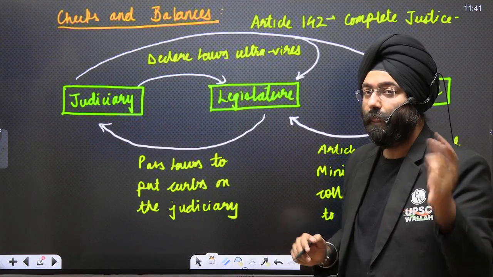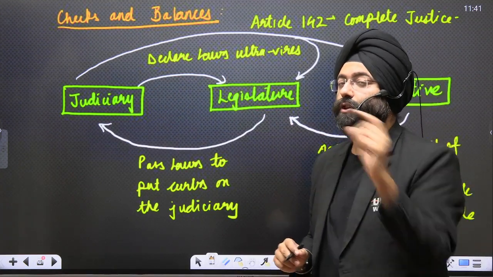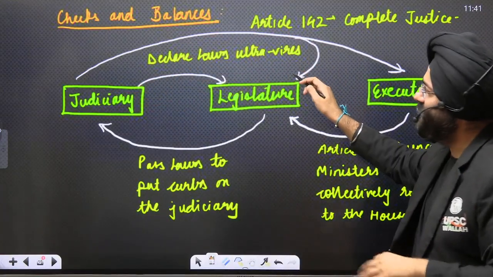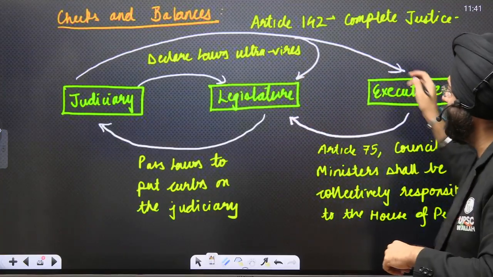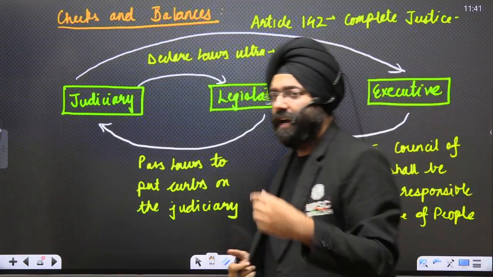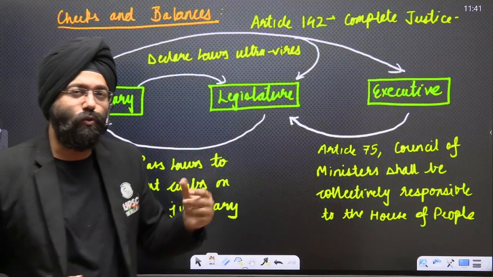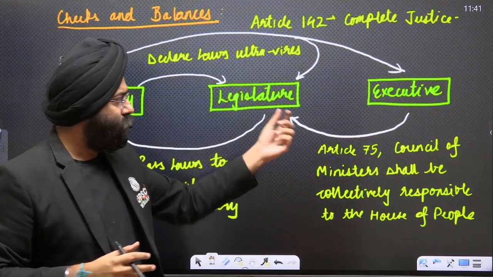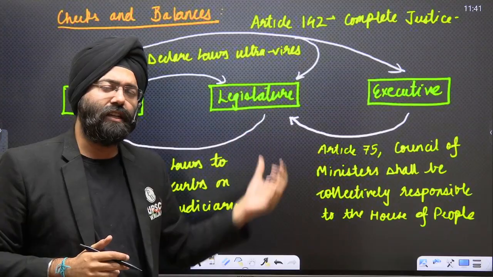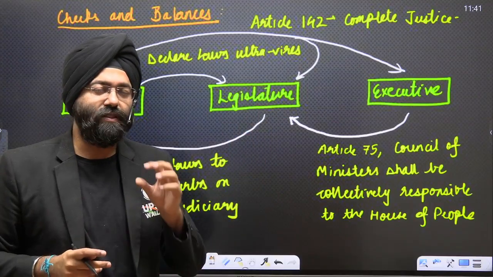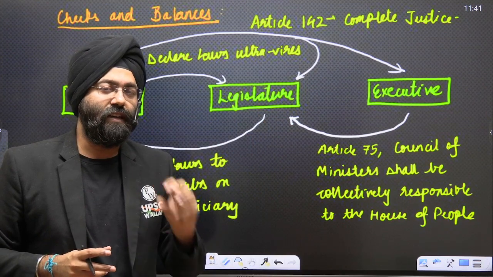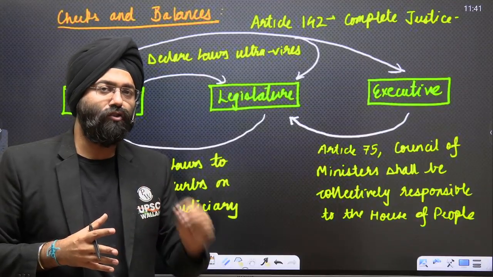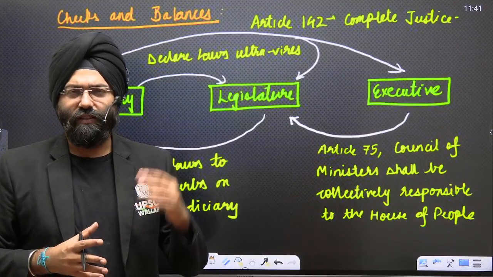On the other hand, we saw a few days back Article 142 of the constitution, which deals with the concept of complete justice. The judiciary can declare any act or any law, or for that matter any action by the executive, as invalid under Article 142, which deals with the concept of complete justice, which we have already done a few days back. So do you realize that every organ is keeping a check on the other? This again forms the basis of the separation of power, which is very important for the functioning of a democratic structure in India, where separation of power is a basic structure of the constitution. So this is a brief idea of how things are working.